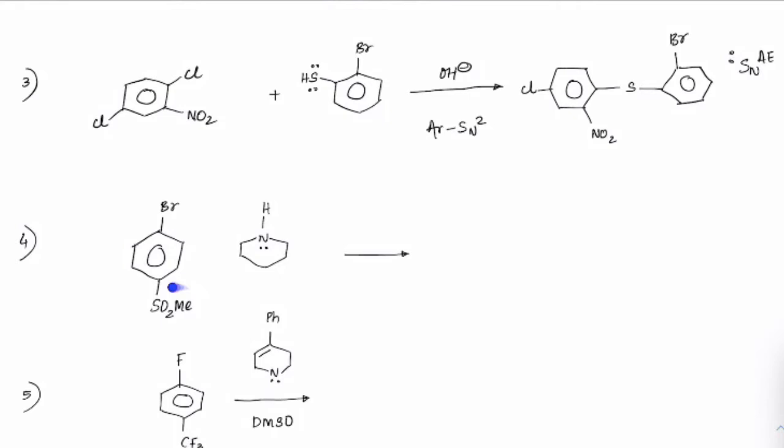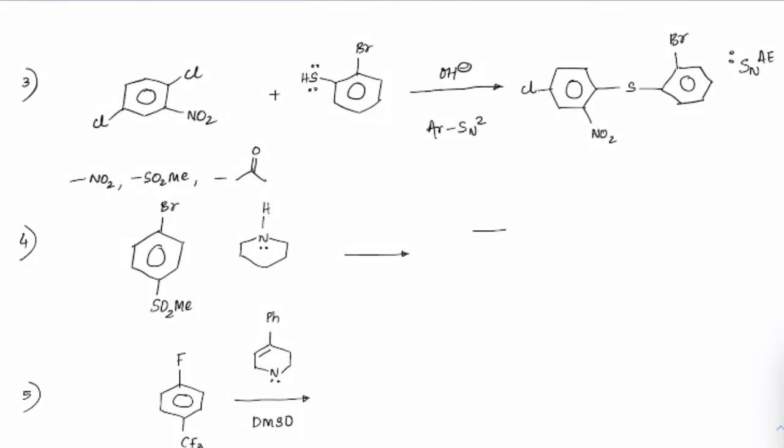Not every time will you see NO2 only, this SO2Me is also a withdrawing group. So usually whenever we see NO2, SO2Me, that is, double bond O, if you have this kind of groups attached, they usually encourage the nucleophilic attack. Just keep on recalling the points. Sir, why has that happened? Because we need to stabilize the Meisenheimer complex. Meisenheimer complex will be more stabilized by withdrawing groups.